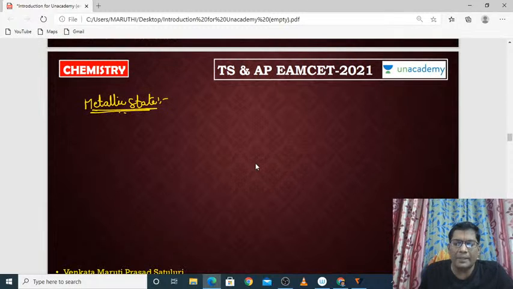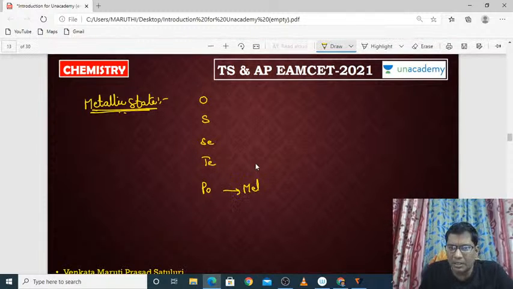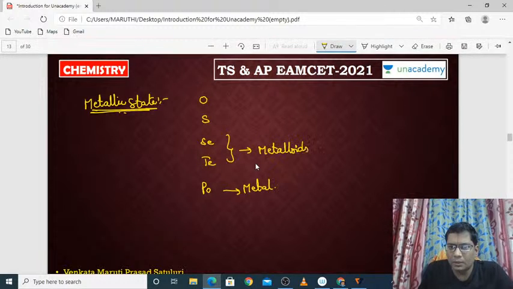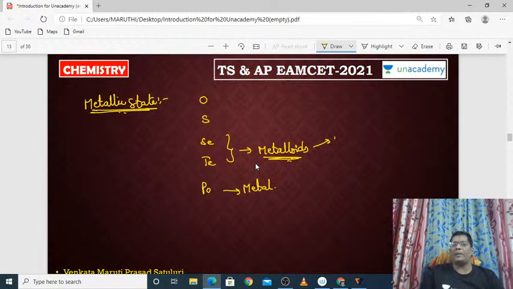And we will observe the metallic state. What about the metallic state from top to bottom? Oxygen, sulfur, selenium, tellurium and polonium. Polonium is a pure metal, but selenium and tellurium are metalloids. What is the meaning of metalloid? It consists of both metallic nature and non-metallic nature.